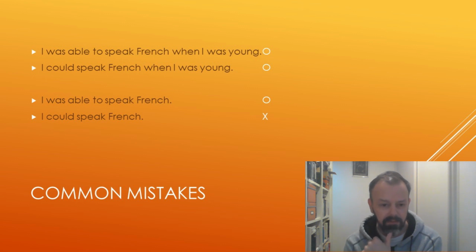So we do need to be careful when using could to talk about past abilities, particularly when the sentence is short like this and there's not a lot of qualifying information surrounding it. That kind of information is what clarifies the meaning of the sentence.